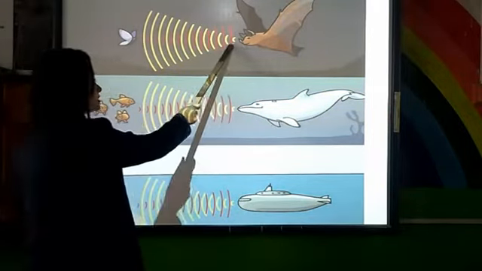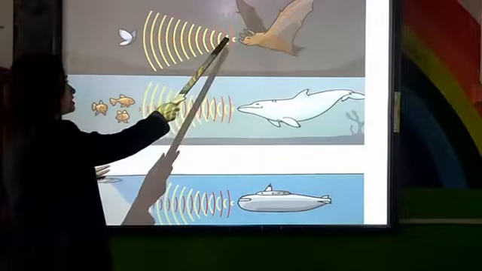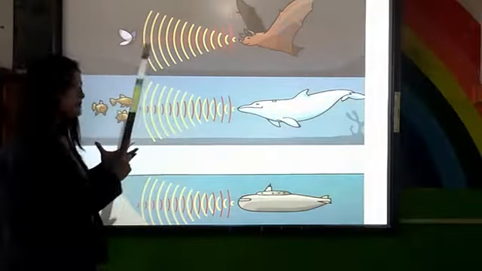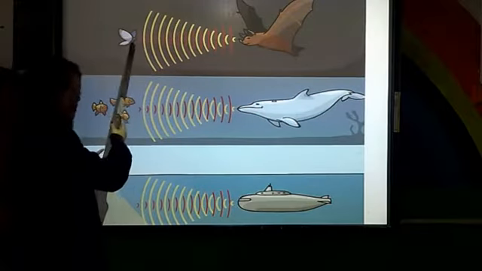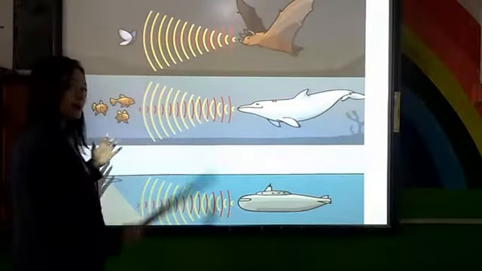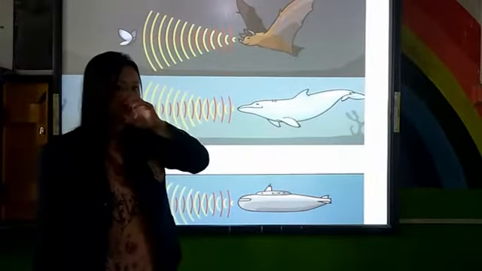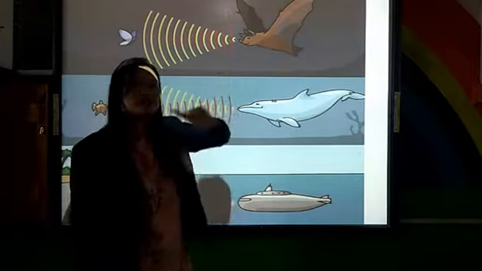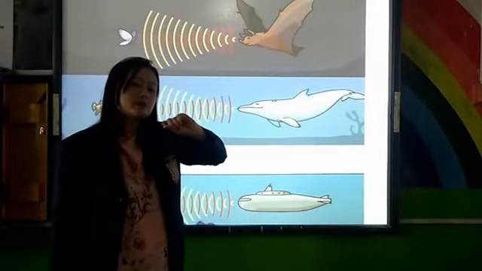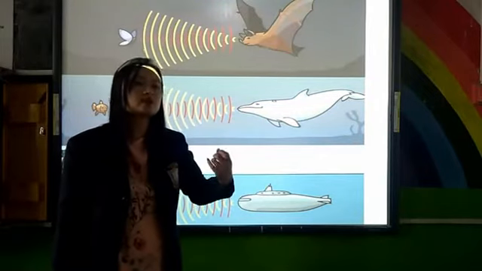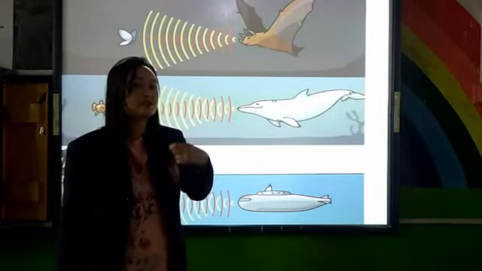And then the sound travels, and if there's any object or any obstacle on the way, it will touch that surface and reflect back. Now when it reflects back, it reaches the ear of the bat, isn't it? So when it reaches the ear of the bat, the bat can make out from the reflected sound itself whether it is an object, whether it is a prey, whether it is an obstacle.